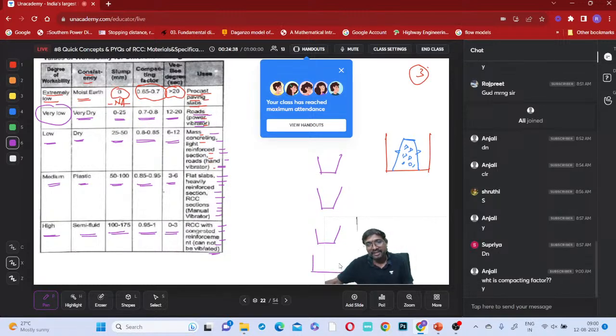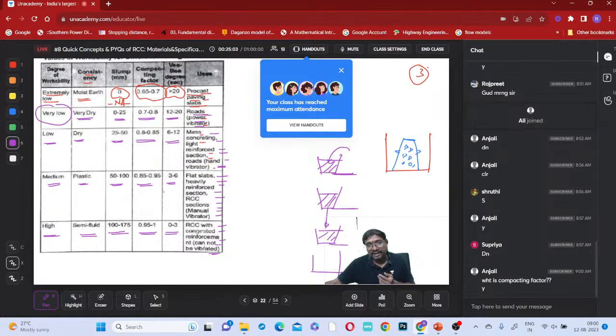So we'll finally have a cylinder. First, we'll bring our concrete here. After it is completely filled, we'll open this, and then it will fill this portion. Once it is completely filled, we'll open this cap also, and it will fall from here and fill the cylinder. Two cones are there, and one cylinder.